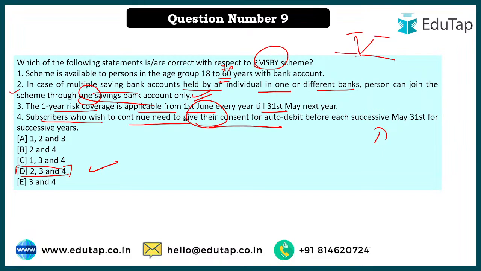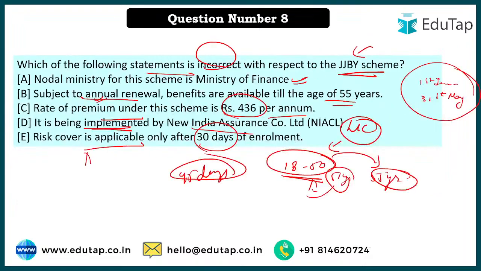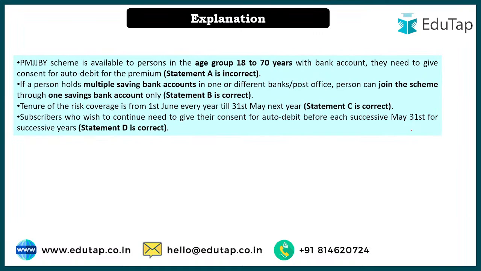I hope your doubts are now clear. Okay, why is third also right? Third we have just done in the last question, Yudhishthira. Why did you get confused? First to 31st is till 31st May. We just looked at it. Look here, this is also written here. So this is all the explanation of what we have just done.